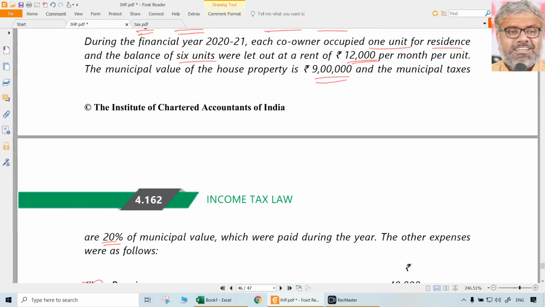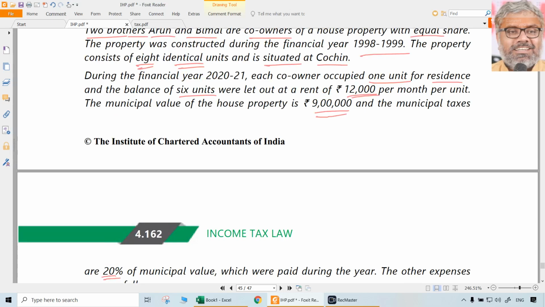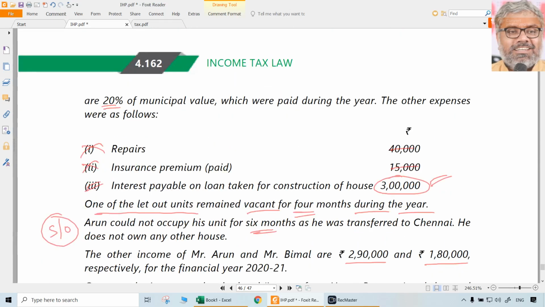Actual rent received is how much? Really received is how much? That we have to look at. Why? Because there is one unit. It was mentioned that one of the let out units remained vacant for 4 months during the year. That means remaining units definitely got the full month rent, full rent.